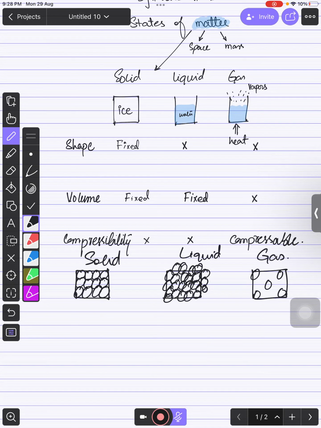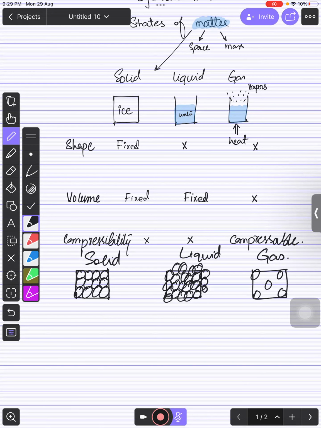But it is obvious over here that if you talk about solids, the particles are very close to each other. When the force of attraction between the particles is very strong, the shape is not going to change. You can even see that there is no space between the particles. So if you apply force, they are not going to be compressed, right? And they are not going to change their volume because the particles are well arranged. The particles cannot move from one place to another. That is why they are not going to change their shapes as well.